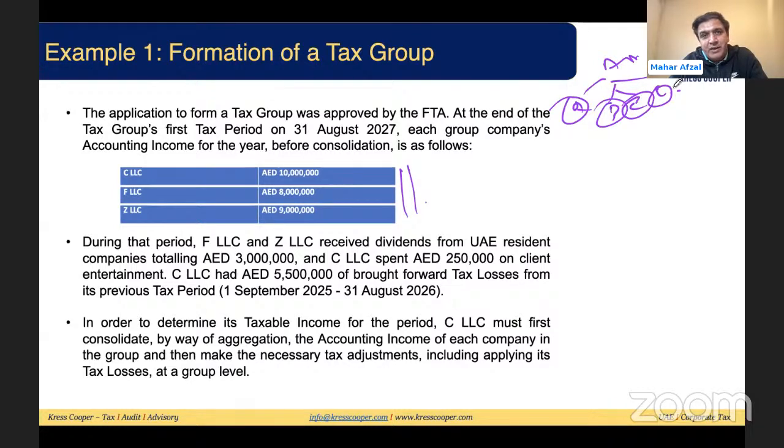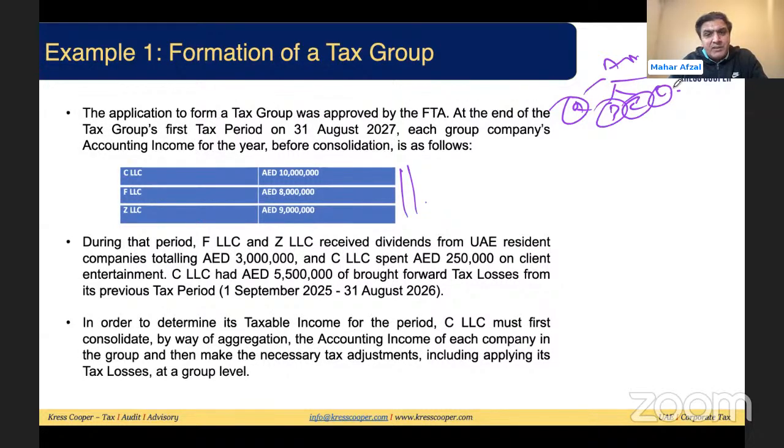We know this dividend is exempt income in case it is being received from a juridical person, a resident juridical person. If we are getting dividend, I forgot it. Basically, is it a resident juridical person or only a juridical person? But this is for sure: the condition is that we're getting the dividend from the juridical person, with or without the word resident. In case we are getting dividend from the juridical person, it will be exempt.